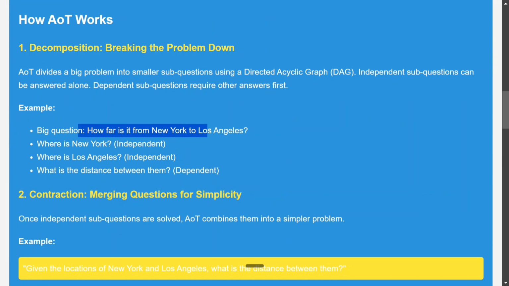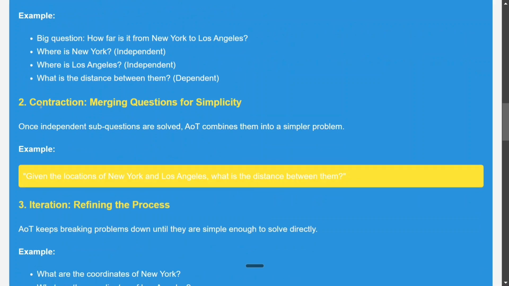Big question: how far is it from New York to Los Angeles? Where is New York? Where is Los Angeles? What is the distance between them? So AOT broke this particular prompt into three sub questions, out of which two are independent and one is dependent. Contraction, merging questions for simplicity. Once independent sub questions are solved, AOT combines them into a simple problem. Given the location of New York and Los Angeles, what is the distance between them? Can you make sense now of how the question has been updated and how it will benefit you? Because now the LLM knows I need to first define the location, right?